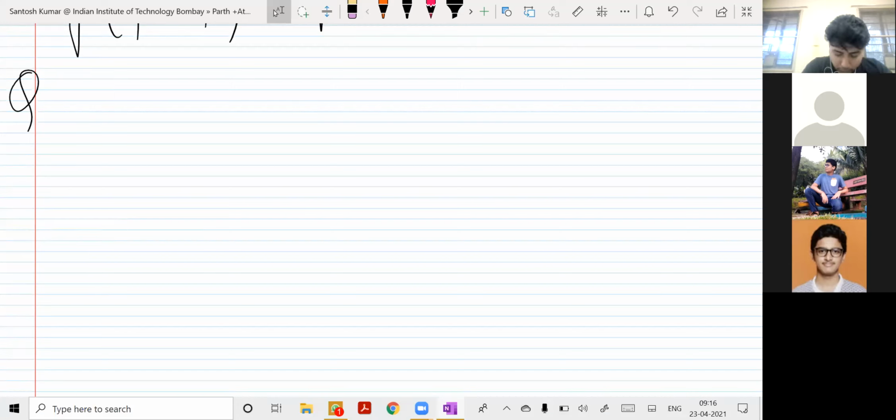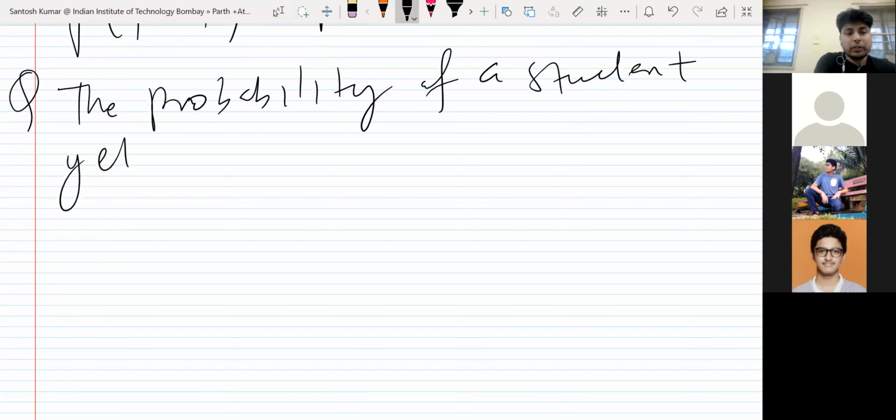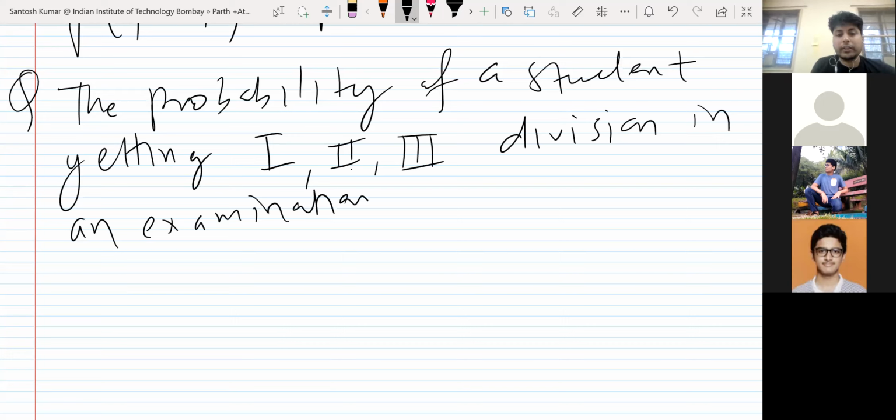The probability of a student getting first, second, or third division in an examination are 1/10, 3/5 and 1/4 respectively.